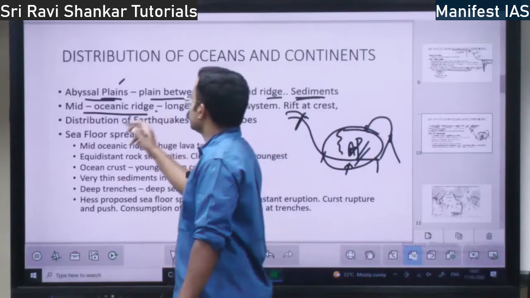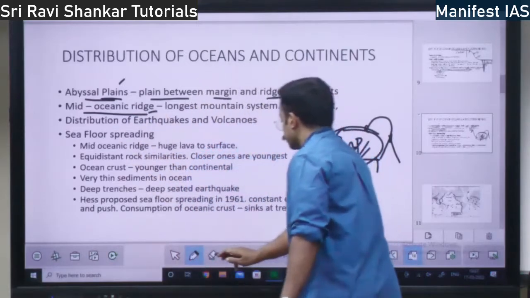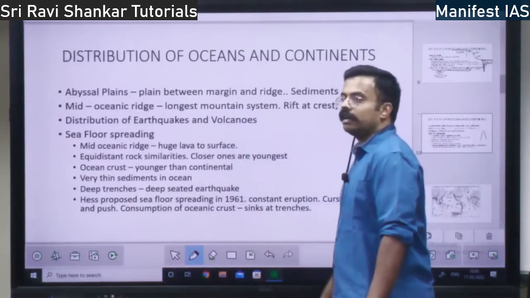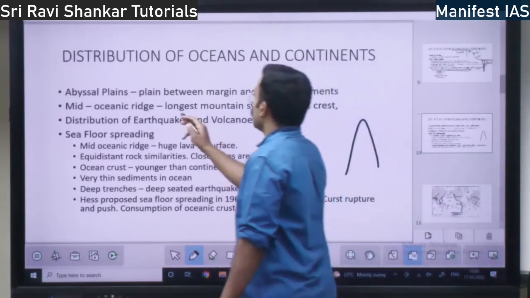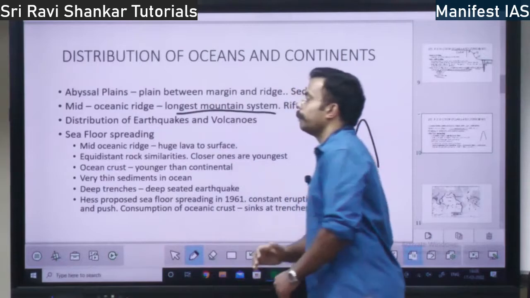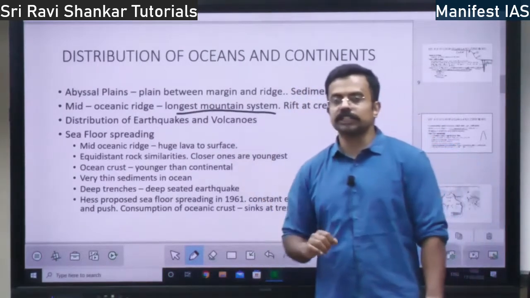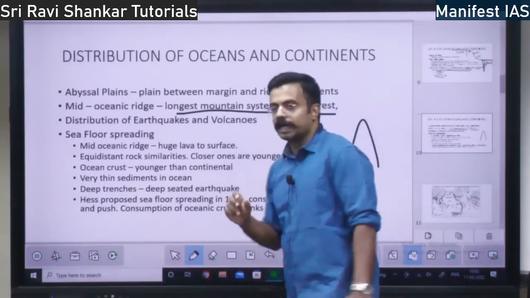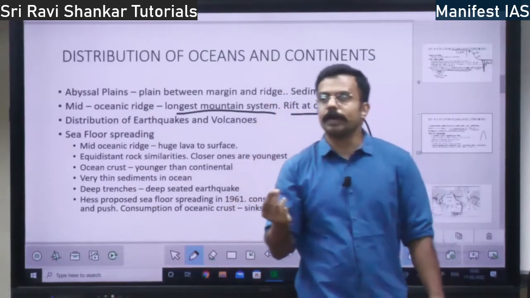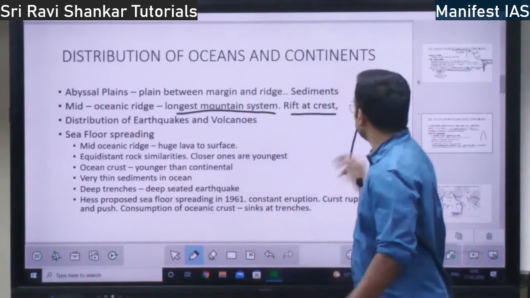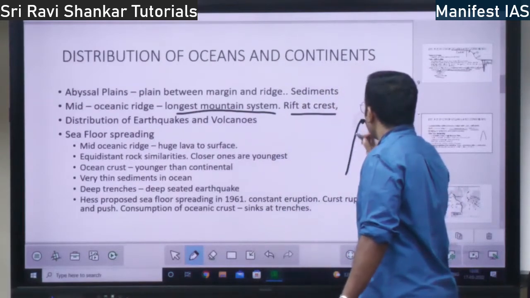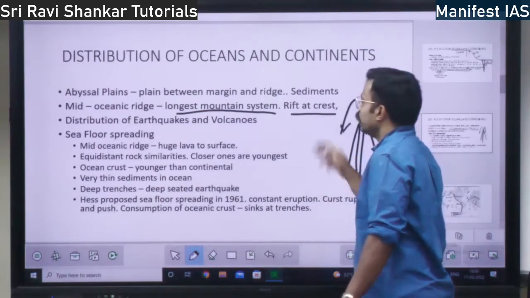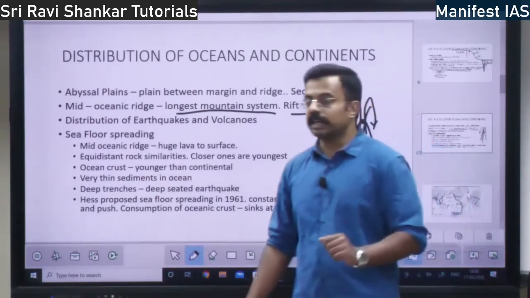Next you have mid-oceanic ridge. I told you about mid-oceanic ridge. It is a form of mountain chain within the Atlantic Ocean. It is the longest mountain chain system. Mid-oceanic ridge is the longest mountain system. Here there is a rift at the crest. Rift means an opening. An opening is there at the top of the mountain. In the mountain there will be one opening from which the volcanoes will pour out, right? That is, there is a rift at the crest.